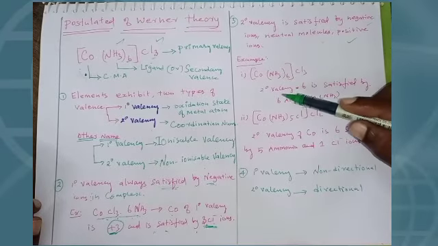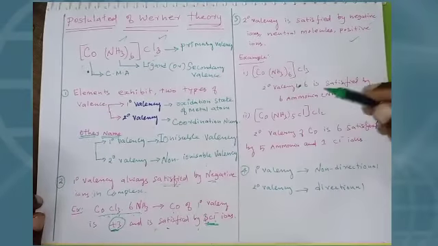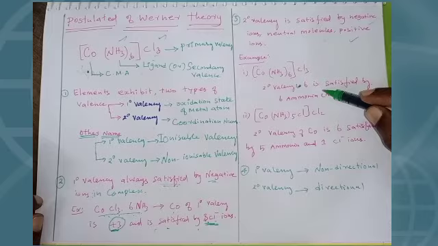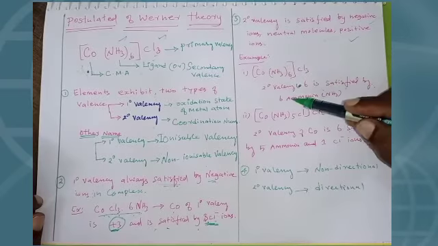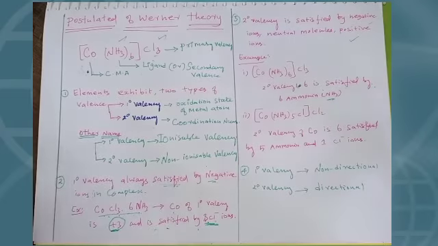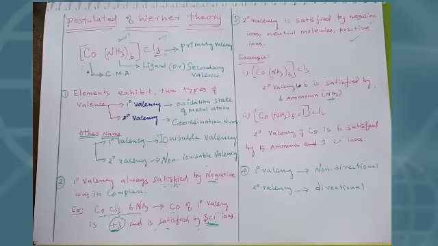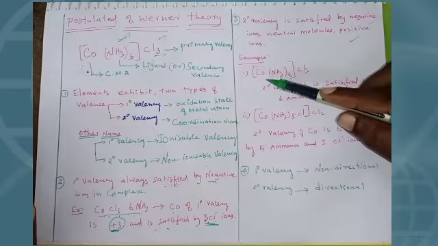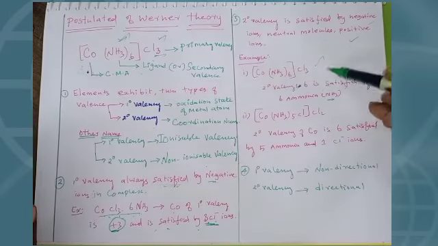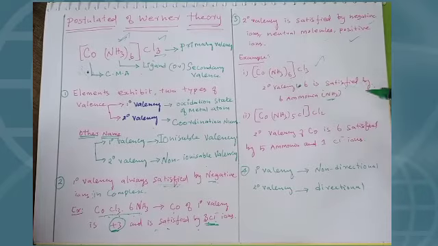In this complex, the secondary valency of cobalt, 6, is satisfied by 6 ammonia. I told you already, this is the primary valency, and this is the secondary valency. So what is the secondary valency of cobalt in this complex? 6. So the secondary valency of 6 is satisfied by 6 ammonia.